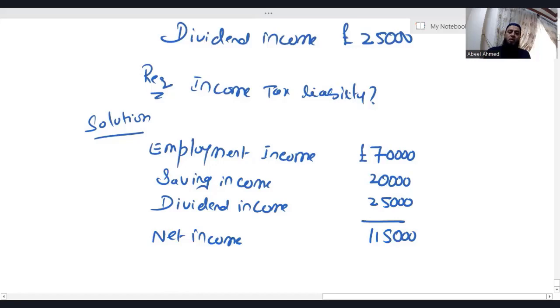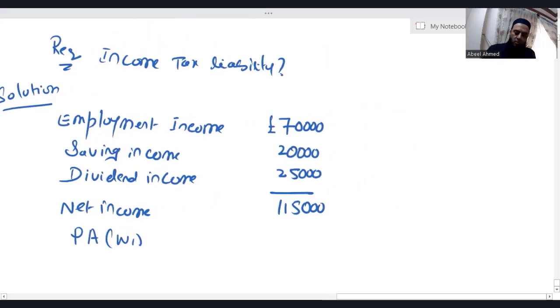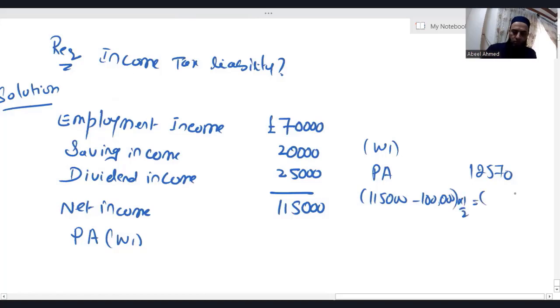So whatever is the net income, that is treated as adjusted net income. Since this is more than 1 lakh, the entire personal allowance 12,570 will not be available. Less than that is available to this individual. Personal allowance, let's see, working one, how much personal allowance is available? Normally the personal allowance limit is 12,570. Due to the reduction, 1,15,000 minus 1 lakh, then 1/2.